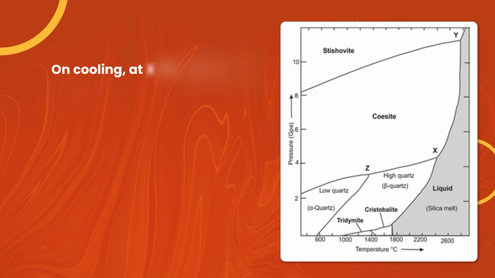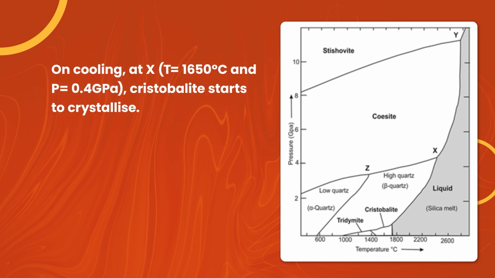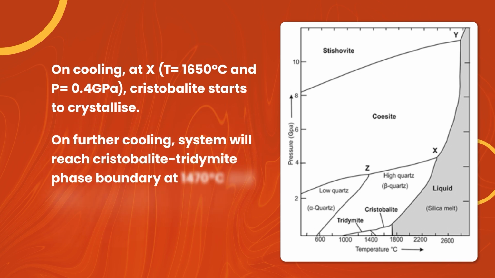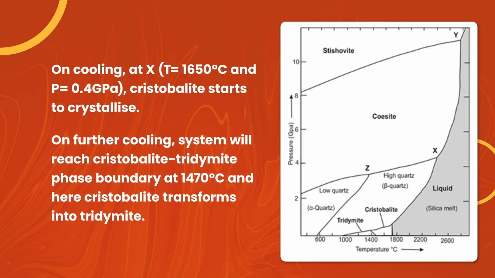On cooling at X, that is temperature 1650 degrees centigrade and pressure 0.4 gigapascal, cristobalite starts to crystallize. On further cooling, the system will reach the cristobalite-tridymite phase boundary at 1470 degrees centigrade, and here cristobalite transforms into tridymite.